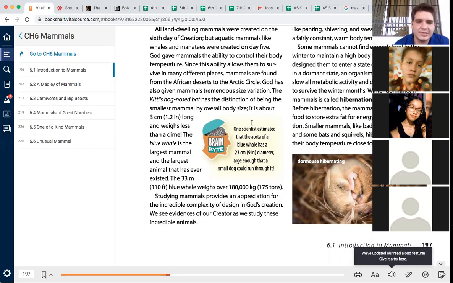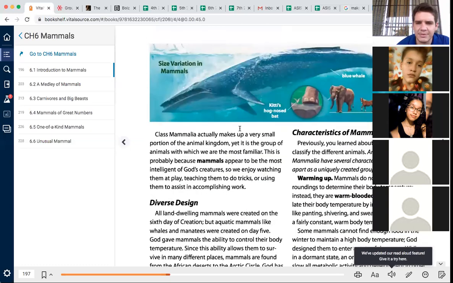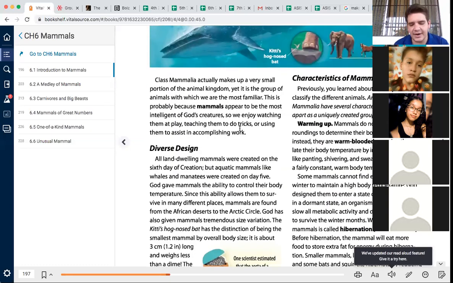These whales are huge. Studying mammals provides an appreciation for the incredible complexity of design in God's creation. We see evidences of our Creator as we study these incredible animals. And we're going to talk more about the characteristics of mammals, things that we have, okay? Previously, you learned about the way scientists classify the different animals. Animals found in class Mammalia have several characteristics that set them apart as a uniquely created group.